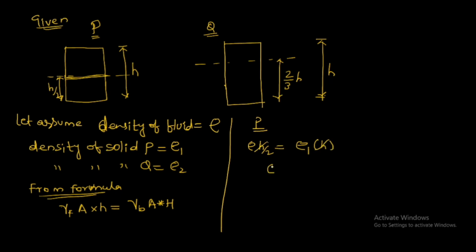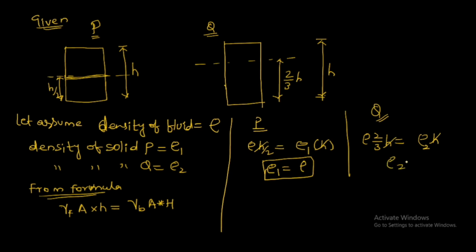So h gets cancelled, rho 1 is equal to rho by 2. For Q, density of fluid, 2/3 of h submerged, is equal to density of solid Q, rho 2 into total height h, so h gets cancelled, rho 2 is equal to 2/3 of rho.